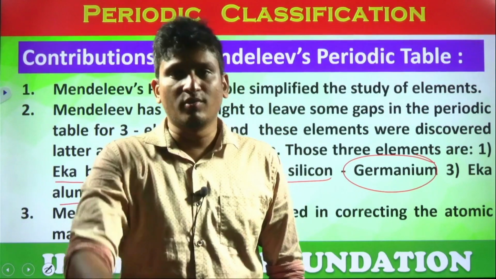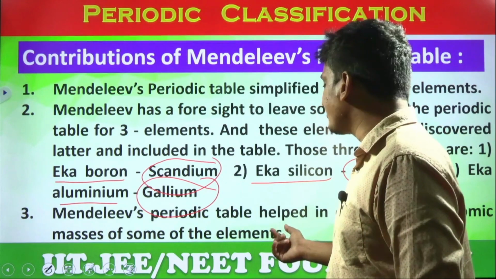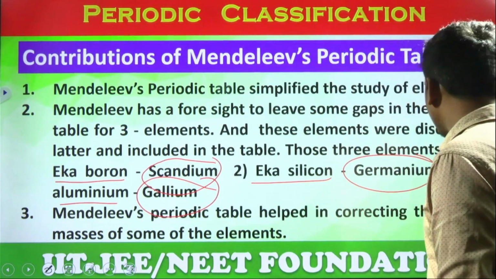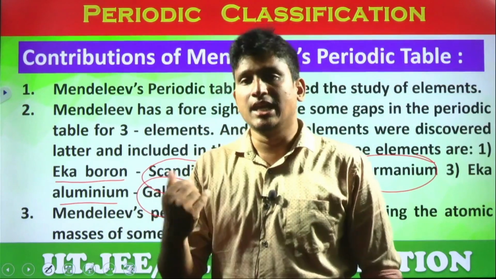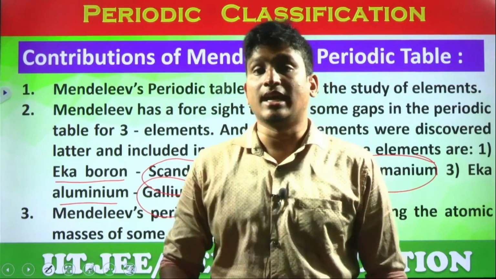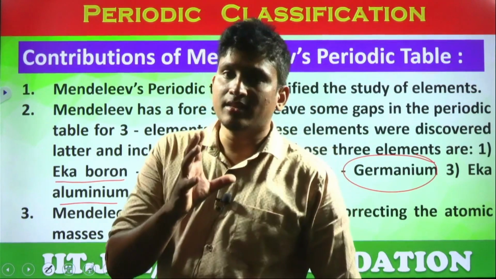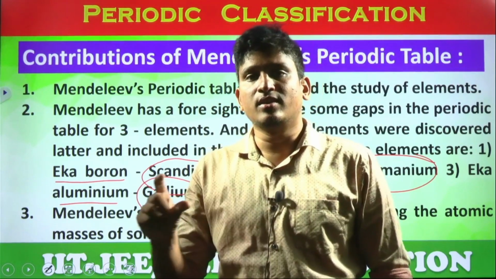That is the main advantage of this classification. So these are main points, and Mendeleev's periodic table helped in correcting the atomic masses of the elements. He corrected the atomic masses also, like beryllium, osmium. Some other elements also, a couple of elements he corrected the atomic masses. Why is this the significant point? Because his classification is done according to the atomic masses.